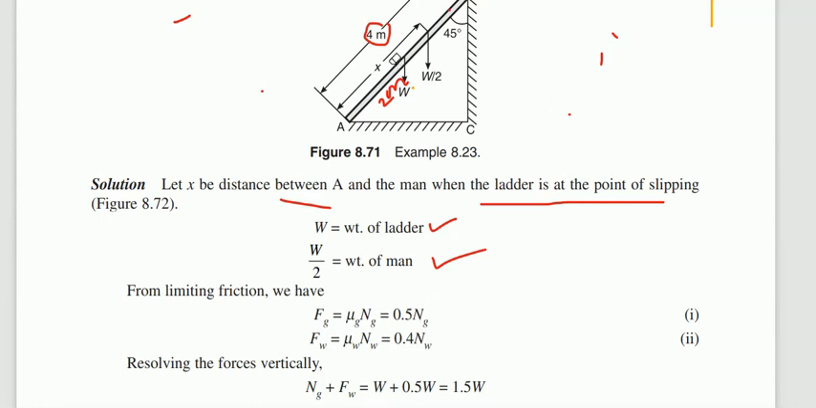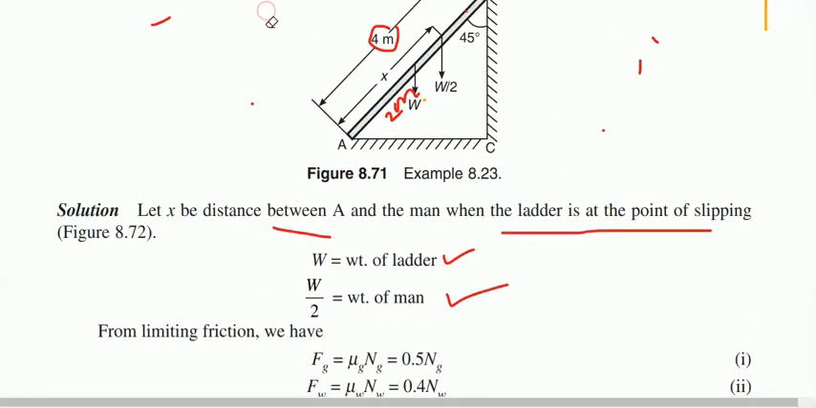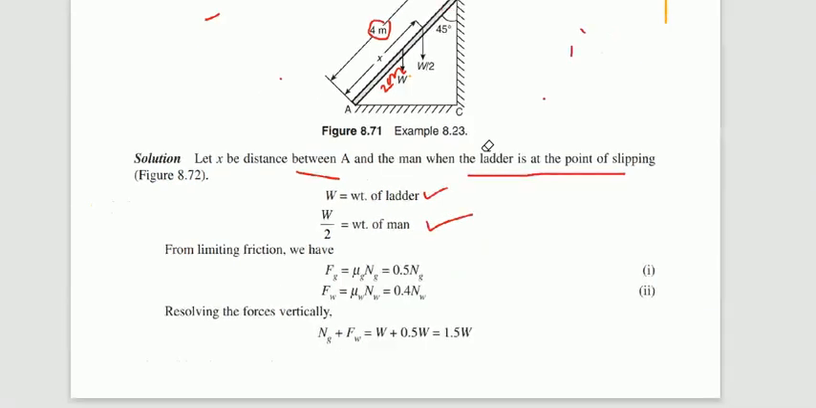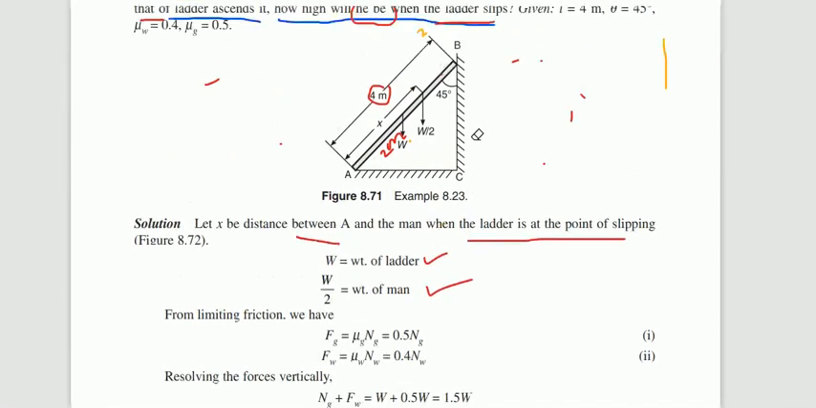So now what you need to do, you need to apply the equilibrium condition. What is the equilibrium condition? Summation of Fx is equal to 0, summation of Fy is equal to 0. Now summation of Fy you need to consider. So how many vertical forces are there?